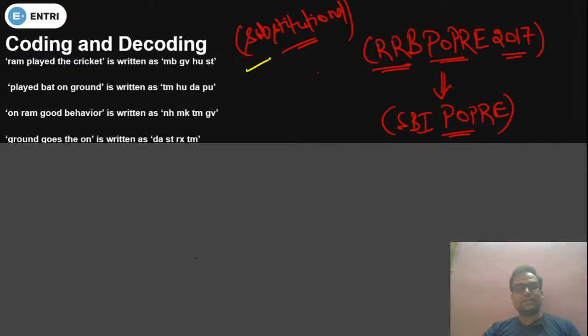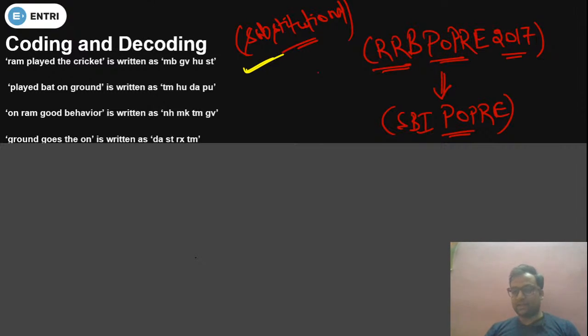So how to solve these kinds of questions in examination quickly? See, what you have to do. You can observe here that this is a single statement. On the basis of this statement, a code is written. We have 4 words in the statement and we have 4 codes. So what do you mean by this? It means that every word is coded for another word. एक कोड दूसरे कोड से कोडेड हुआ है, ठीक है? Every word is coded for another code. So this is the meaning. So how to solve it?